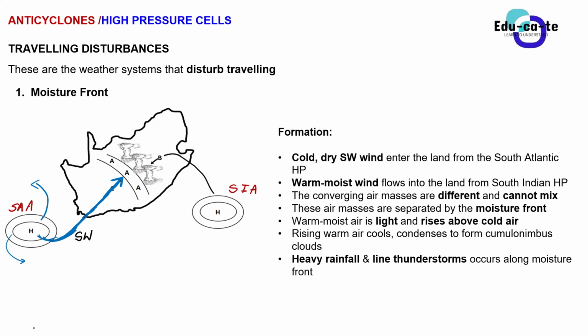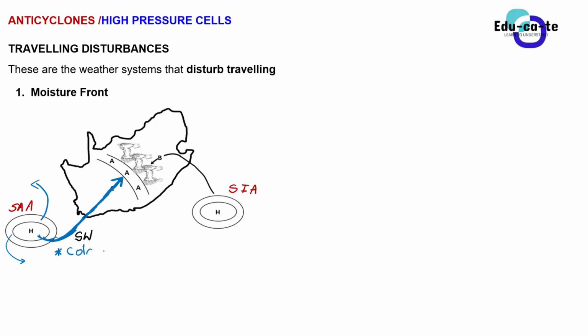Now, can I ask the characteristics of this wind from you? This wind that is being blown by the South Atlantic anticyclone, what are the characteristics in terms of temperature and humidity? Yes, Tahato? It's cold and dry. So this is a cold and dry wind. Why do you say it's cold and dry, Tahato? It's from the South Atlantic Ocean, and we know that there it's cold, so therefore the wind will be cold.